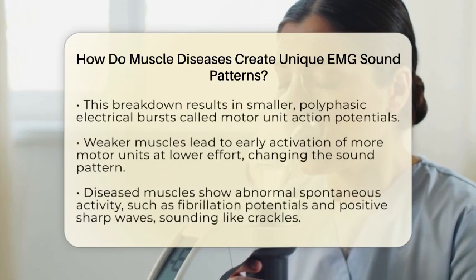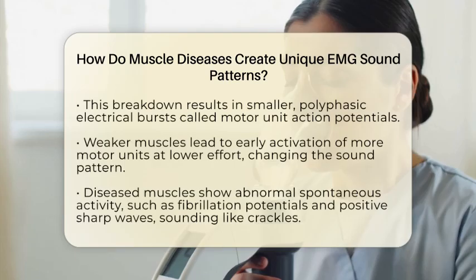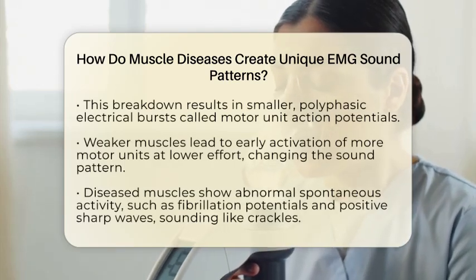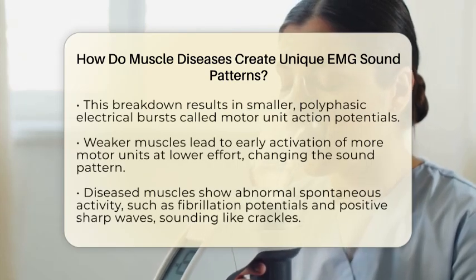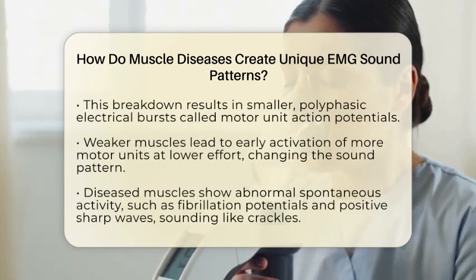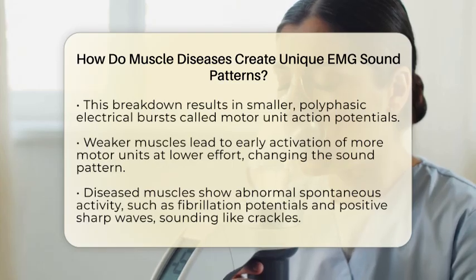Because the muscle is weaker, the body compensates by activating more motor units at lower effort, leading to early recruitment of these small signals. This change in how the muscle activates creates a unique sound pattern on the EMG.